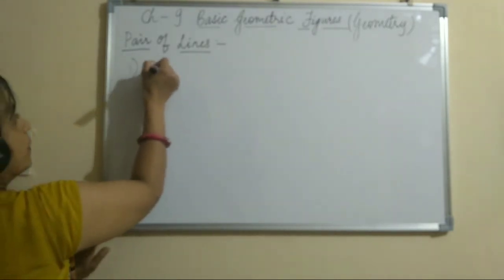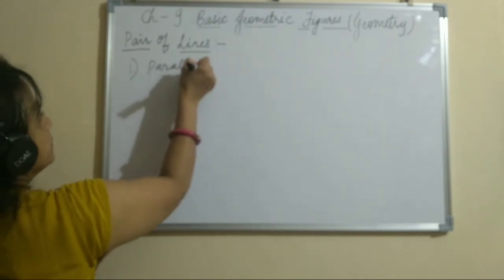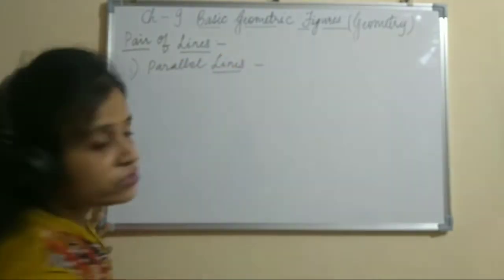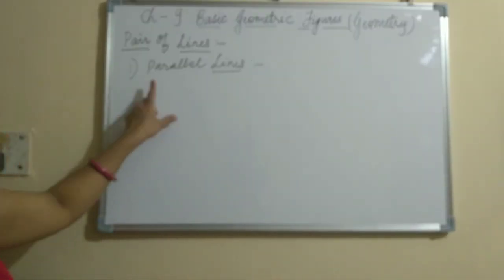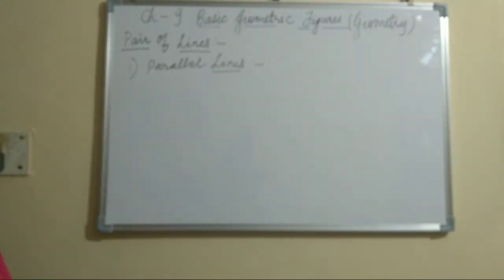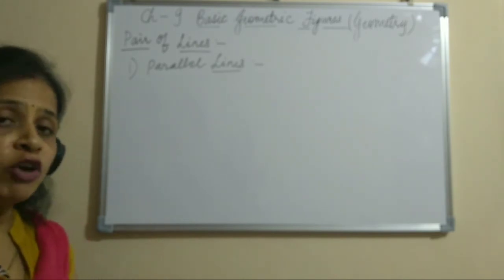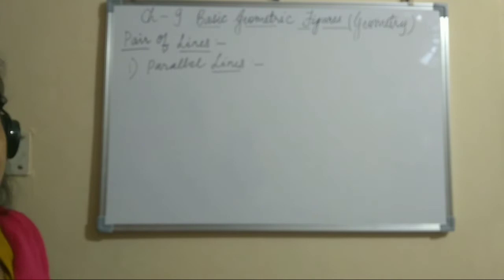First is parallel lines. You might have studied in your previous class what are parallel lines. In a plane, if we have a pair of lines, these are basically of two types: parallel lines and intersecting lines.